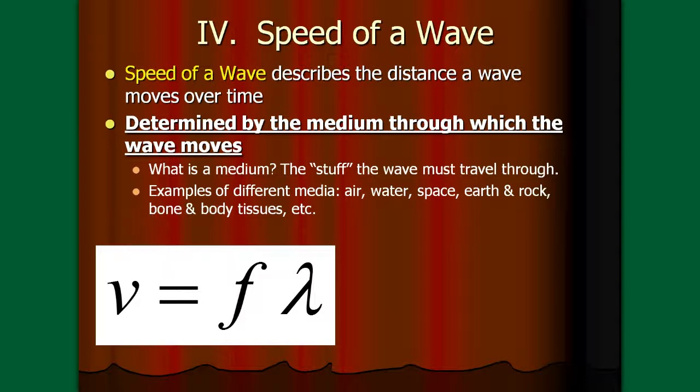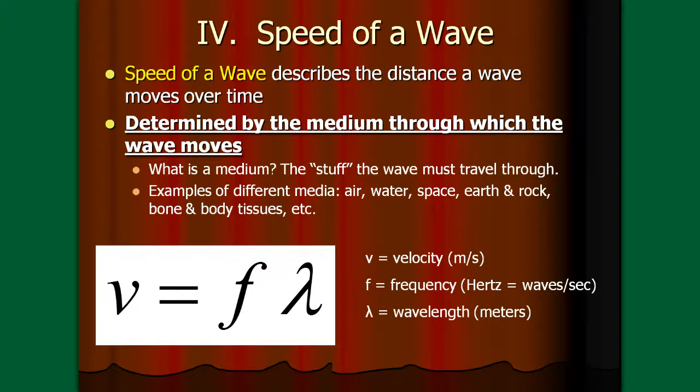And this is a very important equation for you to know. V equals f lambda. This is the equation that governs the speed of a wave. So the speed of a wave is dependent on the medium as well as the frequency and the wavelength of the wave. So write these down. And these variables are nothing different for the most part from what we've had before. We've had velocity. You know it's in meters per second. Still has to be, just like it always has been.